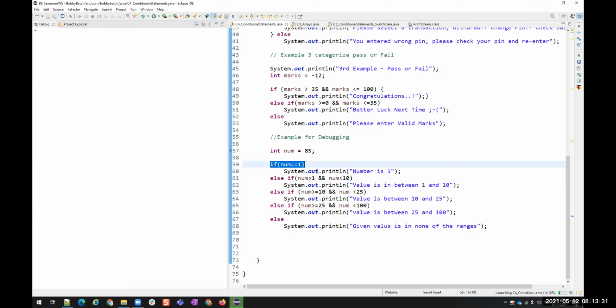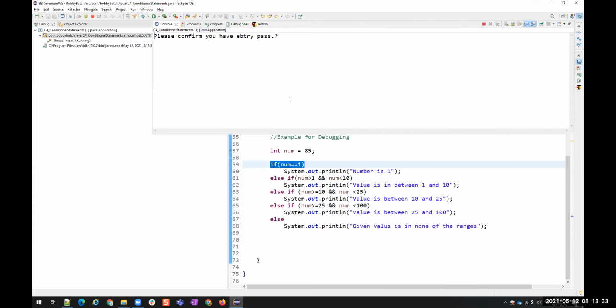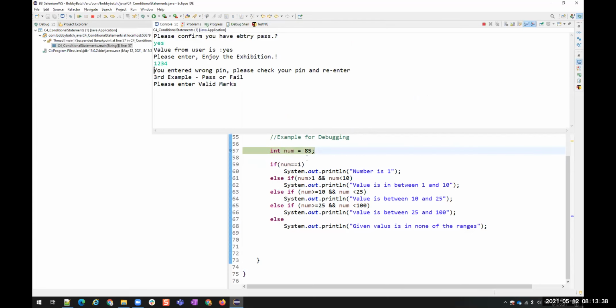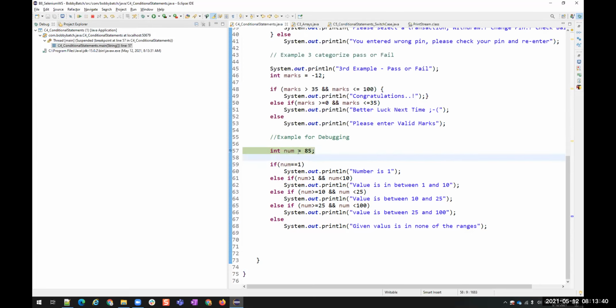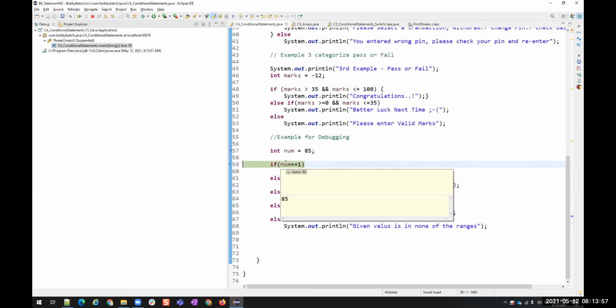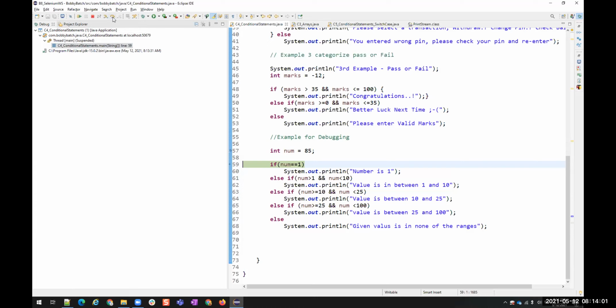When we have this green color line, you are observing it, right? Yeah. You observe this. Currently, our execution is at this point. When I said step into, okay, it went here. It is checking the condition. I mean, we are just seeing what the Java compiler is doing with the help of debugging. Okay, it went here. It is checking the condition. So the condition is not matching. You see, number is equals to 85, but it is not equals to 1. What is it doing? It is checking another condition.